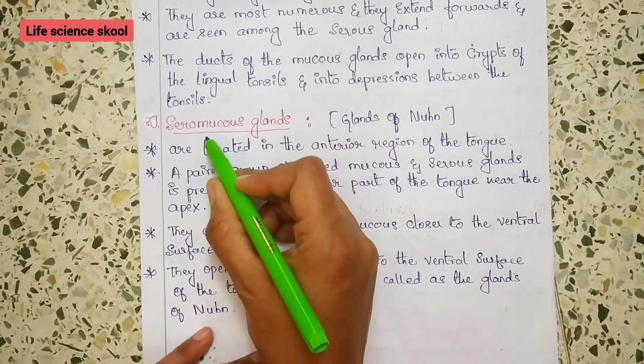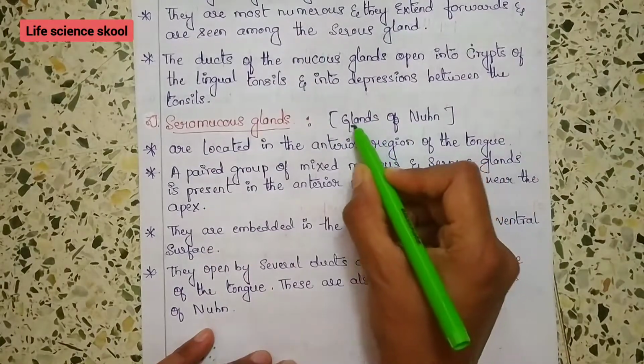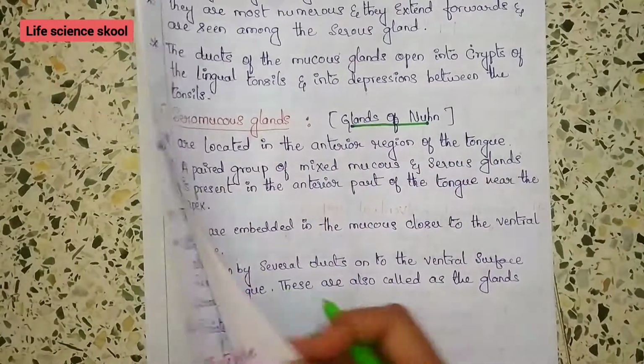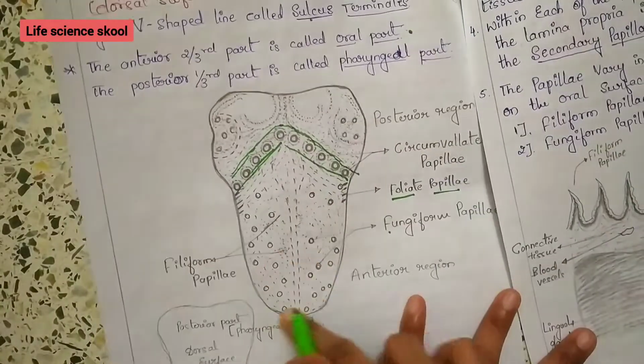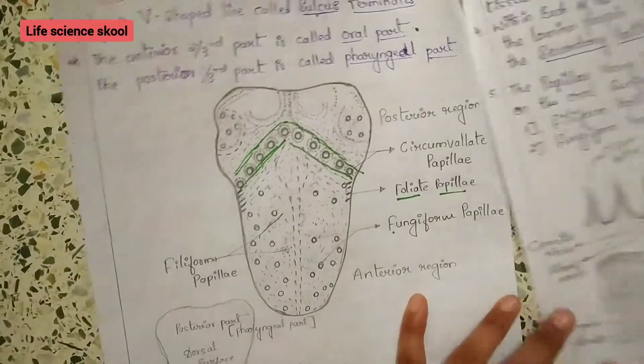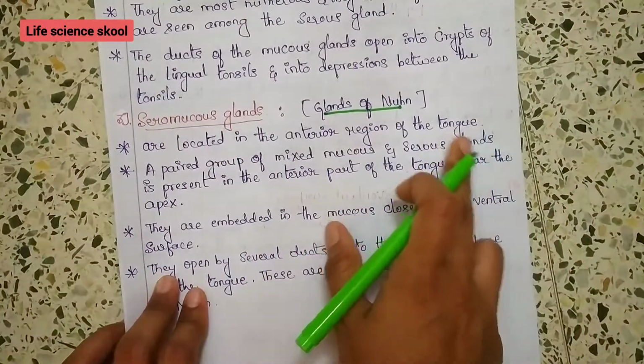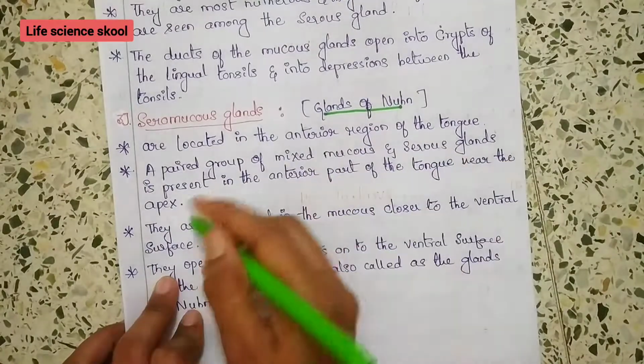That's about the mucous gland. Now the seromucous gland, which is also called glands of Nuhn. These are located in the anterior region of the tongue. A group of mixed mucous and serous glands is present in the anterior part of the tongue near the apex.